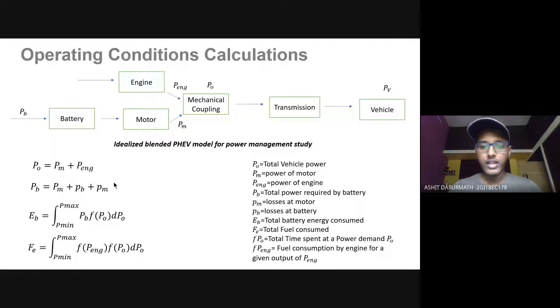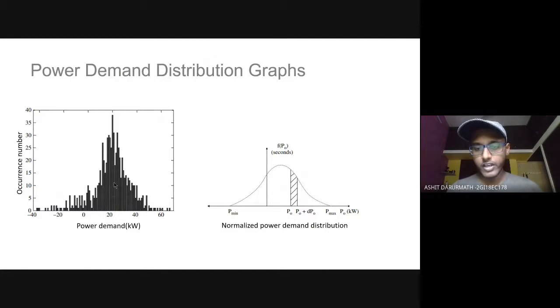This normalized power demand graph is the power demand versus occurrence graph normalized, and the highlighted area under the graph is the power demand for today's vehicles.